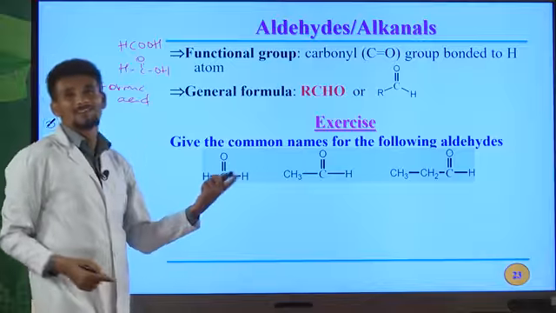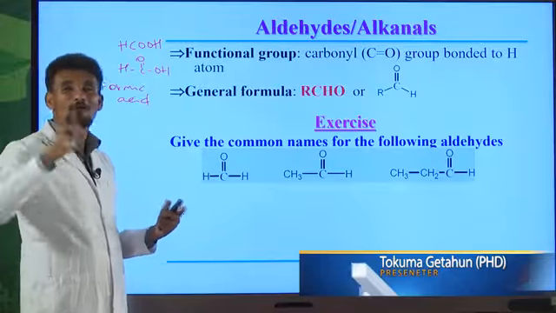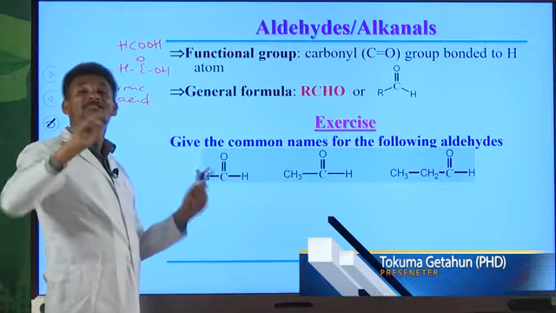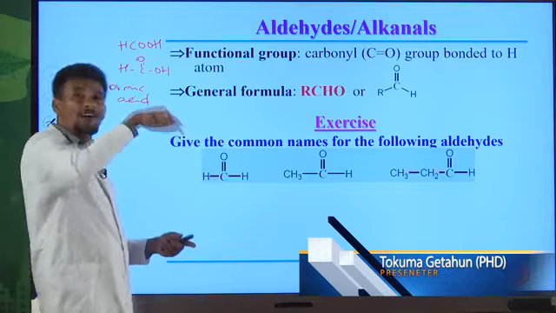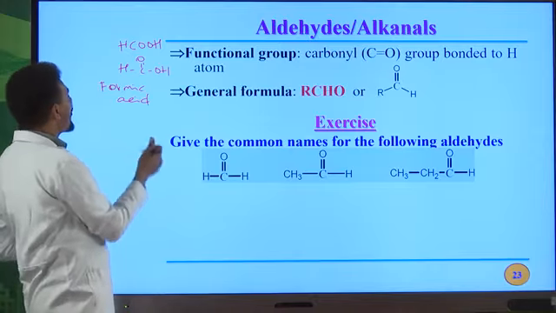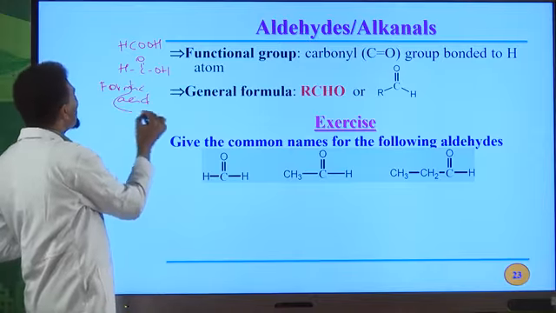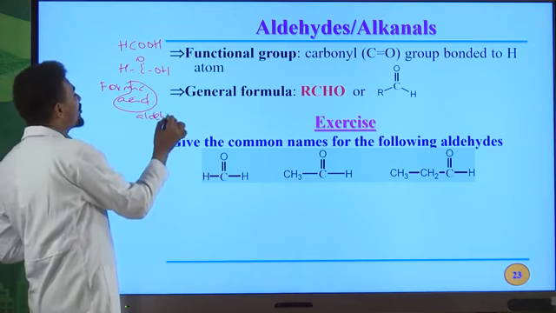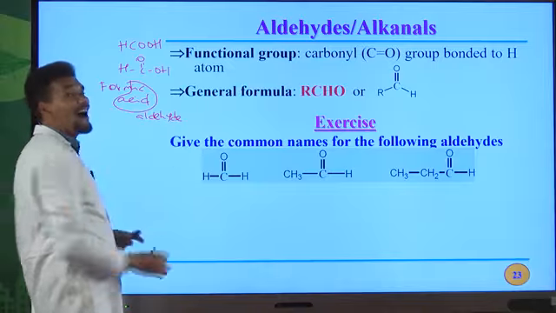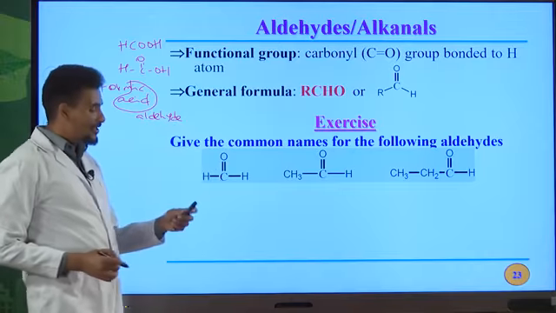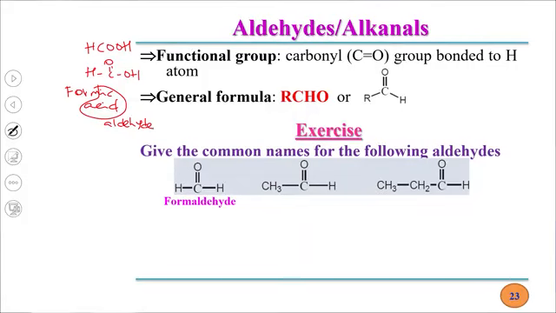So this is formic acid. It is derived from the Latin word formica, which means ant. So this is a chemical defense for ants, okay? So it is found in ants. That's why it is named as formic acid. Therefore, IC acid of the carboxylic acid must be replaced by aldehyde to name the common names of aldehydes. So formaldehyde. Formaldehyde is the common name for this aldehyde.